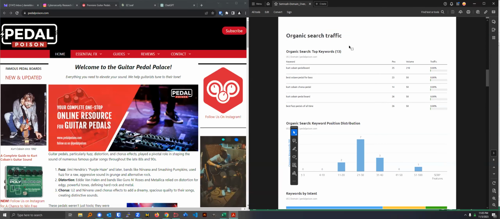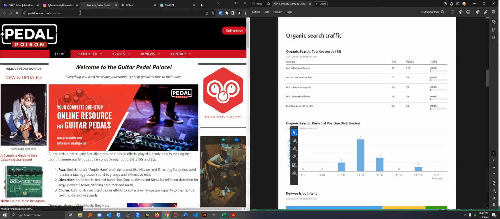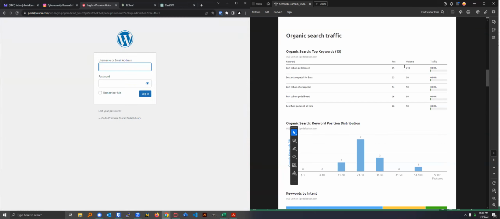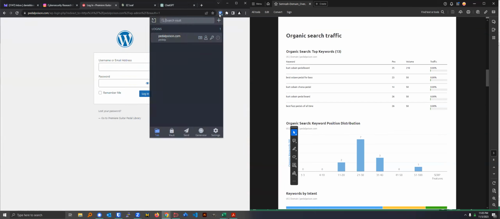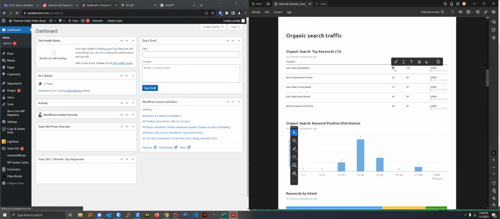So what we are going to do is create content for pedalpoison.com. And we want to create a piece of content that will target a very strategic keyword. And by strategic, I mean that the position is low enough to rank. So it must be 30 or below, or 20 or below. And then it also has to have enough volume to rank. Do you know what I mean?